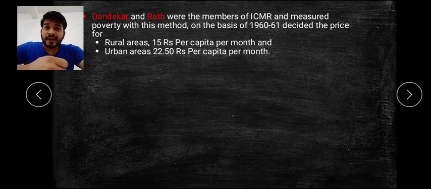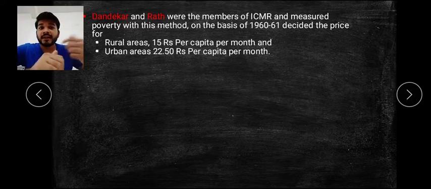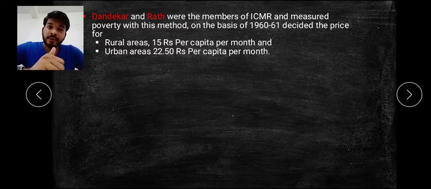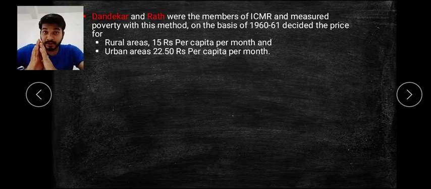Then comes Dandekar and Rath. These are the two members of ICMR who measured poverty with a method, taking 1960-61 as the basis. You find that in rural areas, rupees 15 per capita per month was the figure. Means in 1960-61, that time their base was taken, and they found that if people are not earning 15 rupees in rural areas, they are coming under poverty.